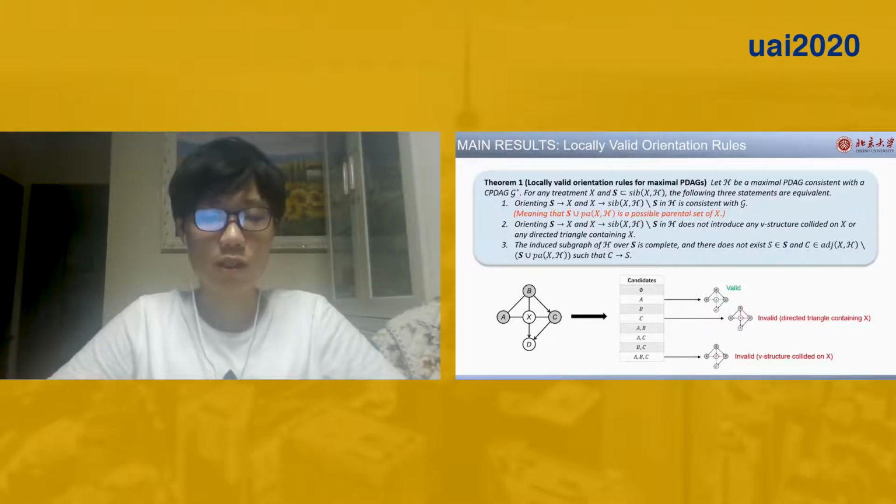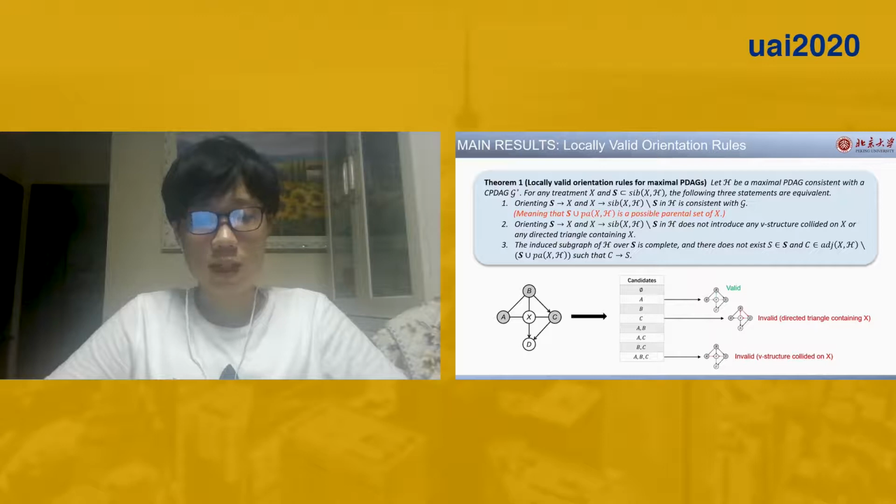Our first result is about locally valid orientation rules for maximal PDAGs. It tells which subset of the treatment's neighbors can be a possible parental set in a maximal PDAG. We use an example to explain this result. The figure on the left is a maximal PDAG, and A, B, C are undirected neighbors of X. So there are 8 candidate parental sets of X.